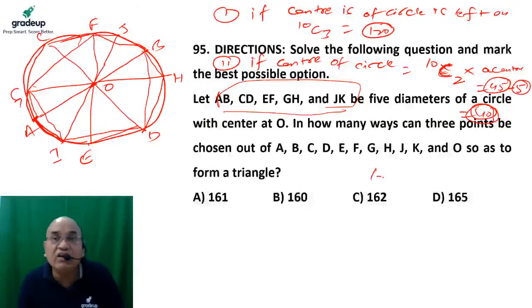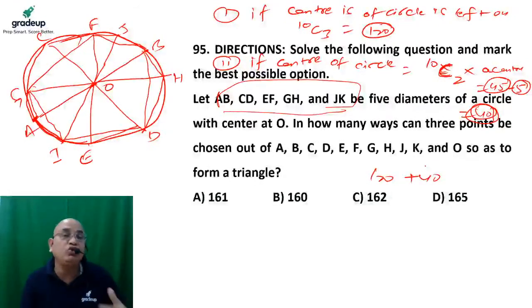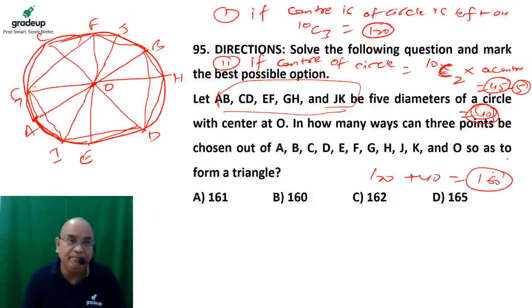So total triangles: 120 triangles by the points on the circumference and 40 triangles if I choose a point as center and the other 2 points on the circumference. So how many in total? 160. So you can check the 5 common triangles formed clockwise and anti-clockwise. So the answer of this question would be 160.